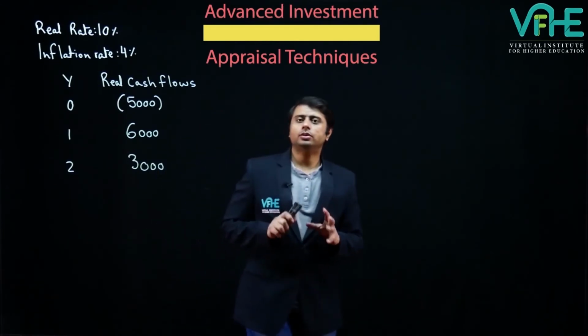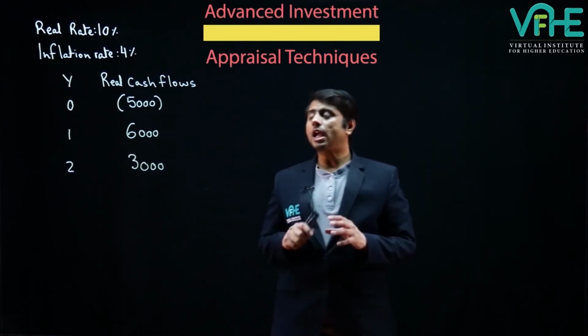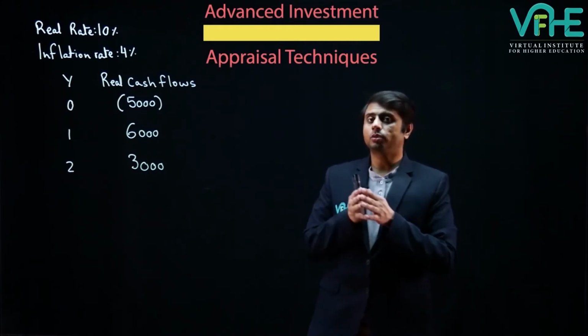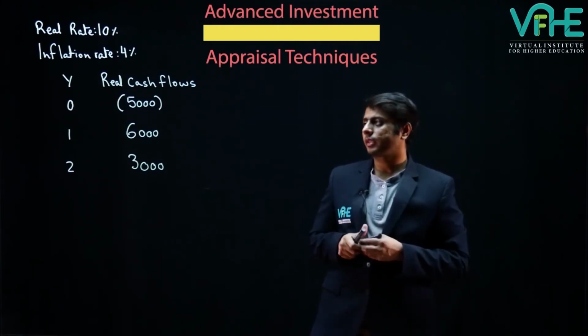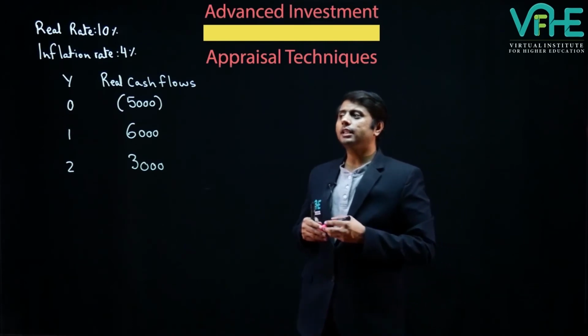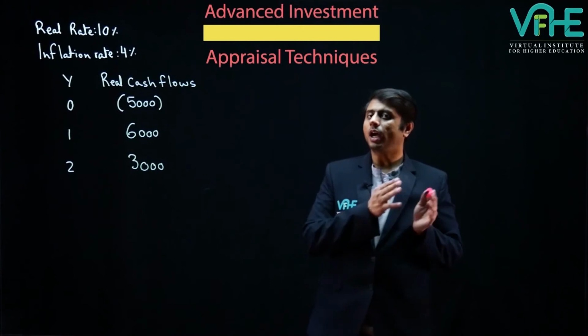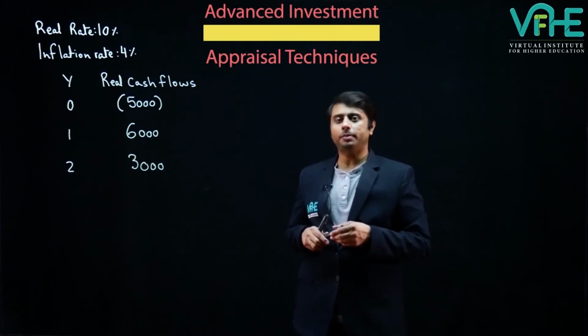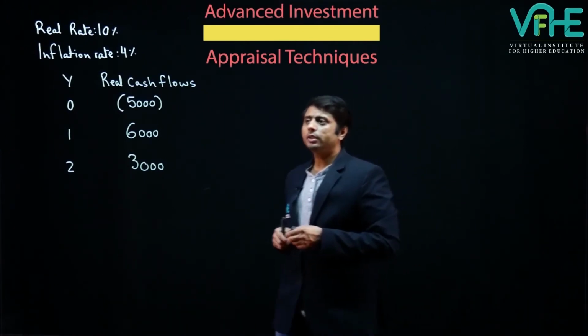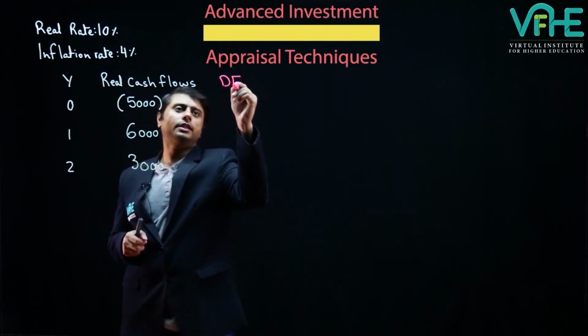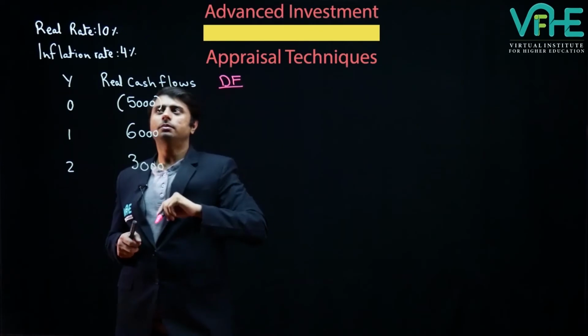Now, since in this question the real cash flows are available, we will use our real rate to calculate the net present value. After that, I will inflate these cash flows and we will see how the nominal rate operates. Let us calculate the respective discount factors using the real rate, which is 10%.